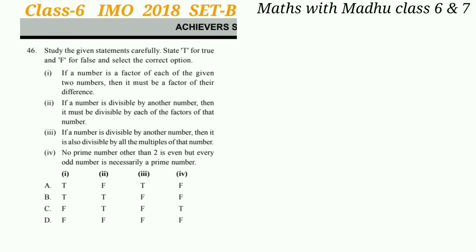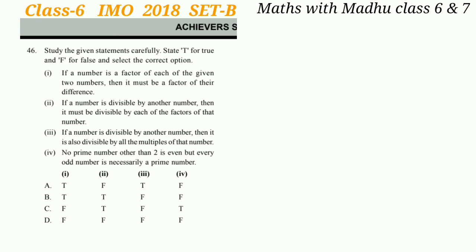Now coming to the achiever section, question 46. Study the given statements carefully, state T for true and F for false and select the correct option. Statement I: If a number is a factor of each of the given two numbers, then it must be a factor of their difference. This statement is true.